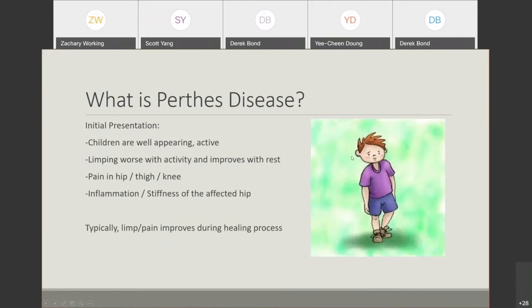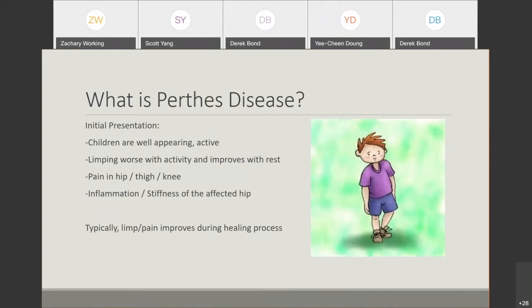Initially, children present with limping, but they're very well appearing. They're trying to run, they're still trying to play. Mild limping that's worse with activity and improves with rest. The pain can be anywhere from the hip to the knee. And just to remind all the residents that children often complain of knee pain when they have hip pathology, and this is one condition that can present that way as well.